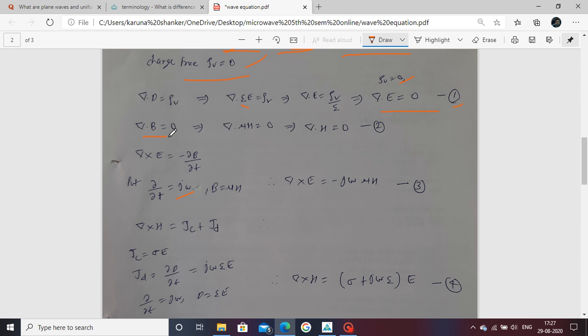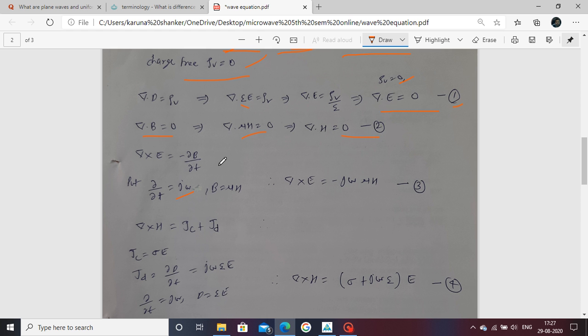That's why this equation comes. Now put the value of B equal to μH, where B is the magnetic flux density, with the relation B = μH. Now arrange this equation, with μ on the right-hand side, and the replaced value comes to 0. This is the second equation.